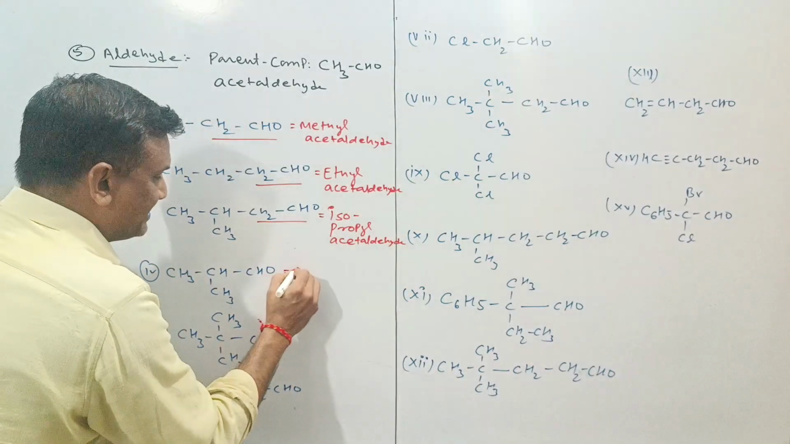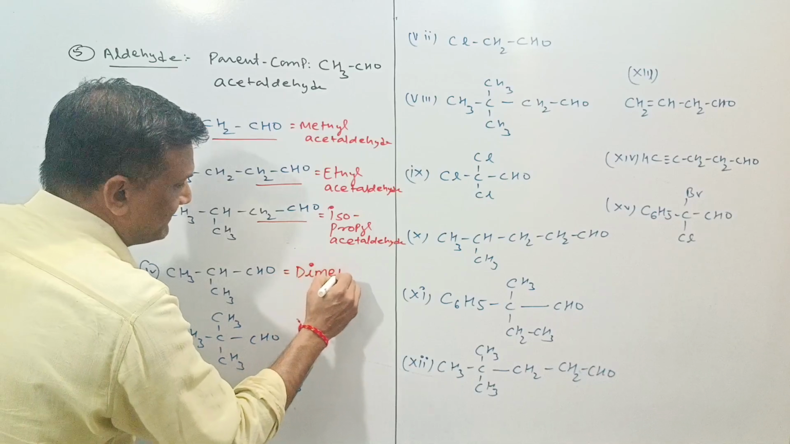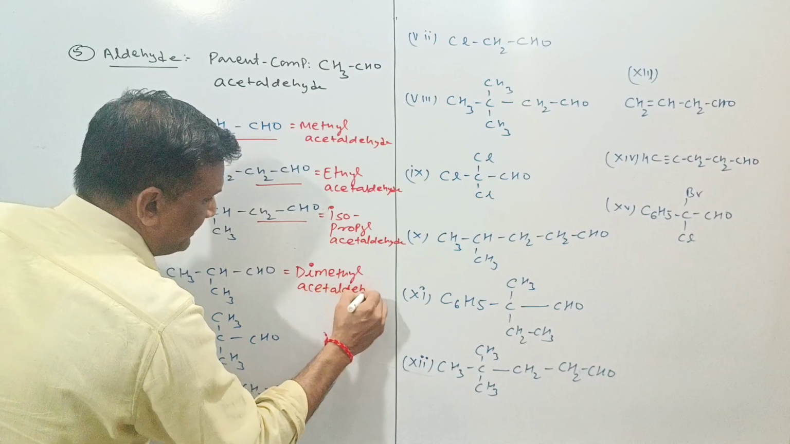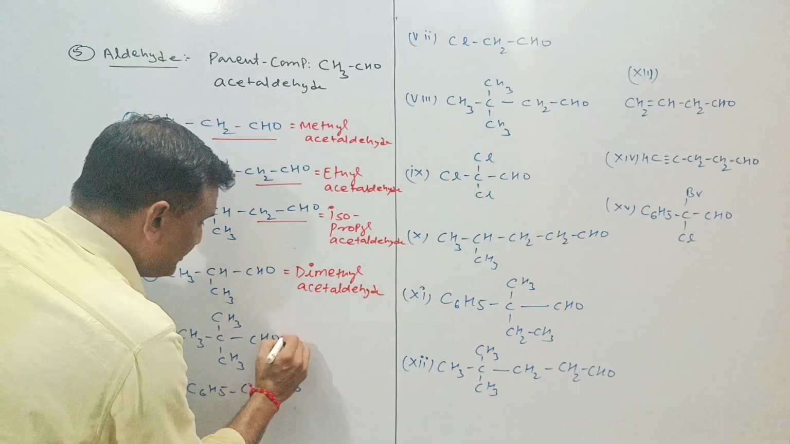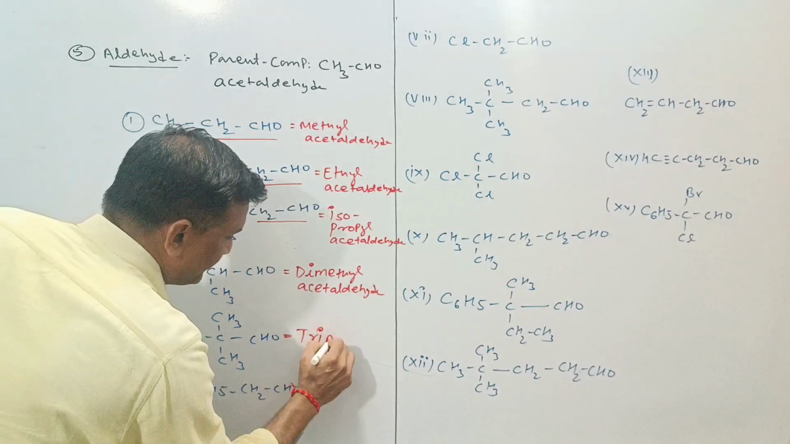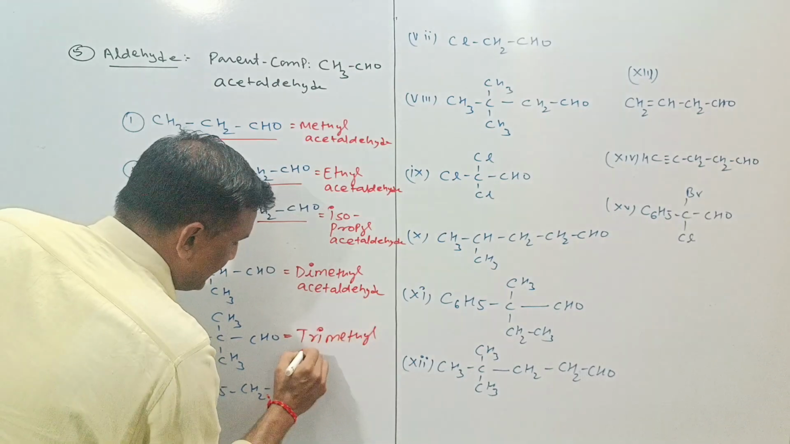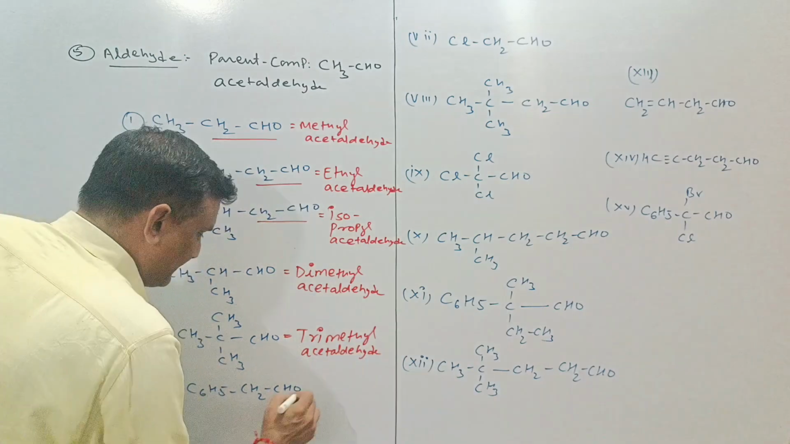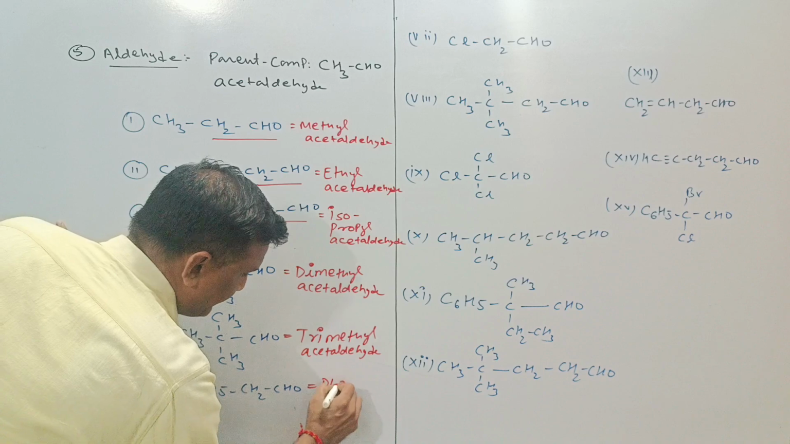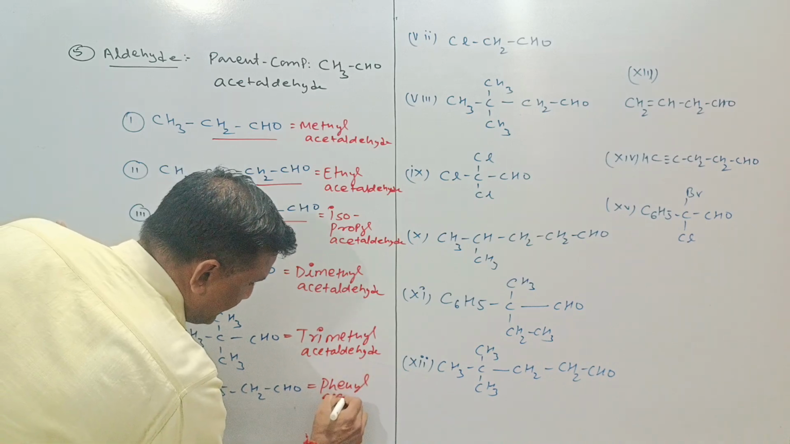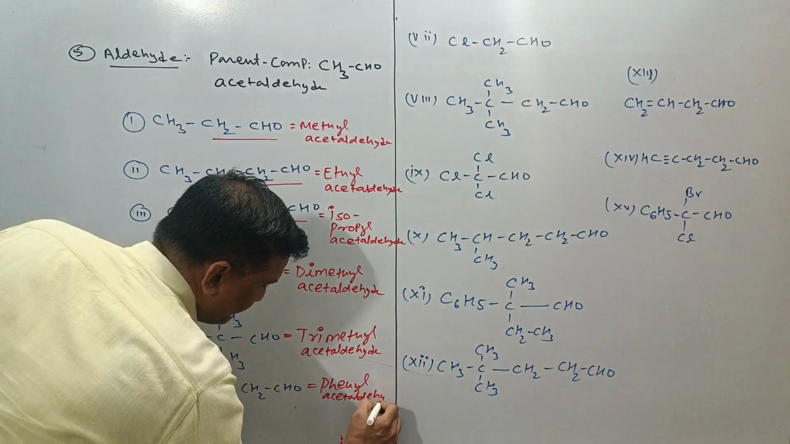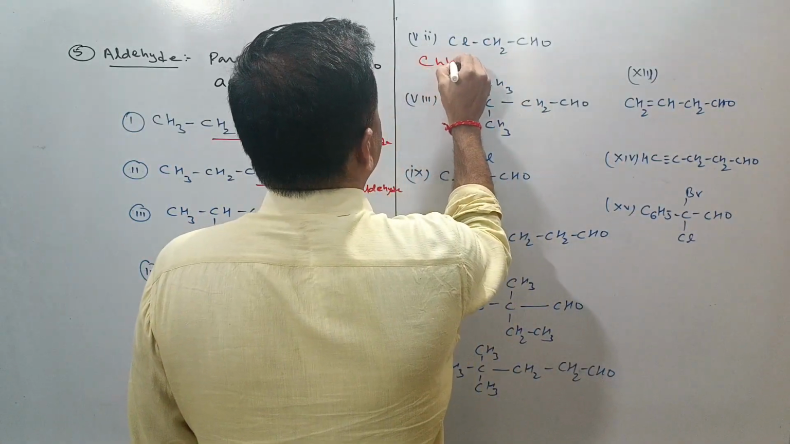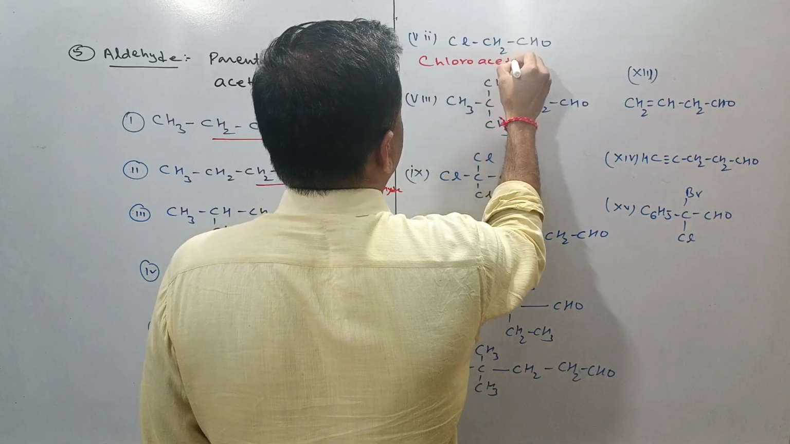Next is dimethyl acetaldehyde. This is trimethyl acetaldehyde. This is phenyl acetaldehyde. This is chloroacetaldehyde.